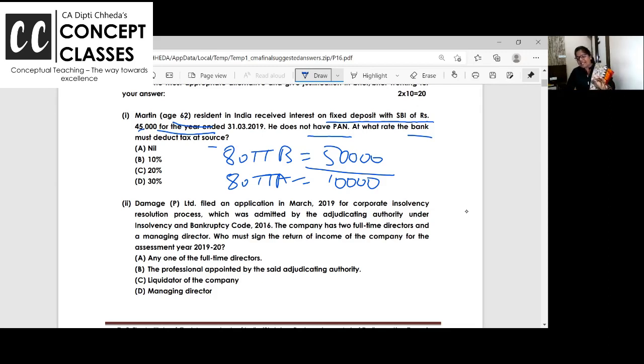So in 80TTA, saving account interest is exempt up to 10,000. In 80TTB, saving and FD both interest is exempt up to 50,000. Got it? Right? And he is a senior citizen. So in that case, if income up to 50,000 is exempt, TDS should not be deducted. The answer is no, and the MCQ answer is nil.